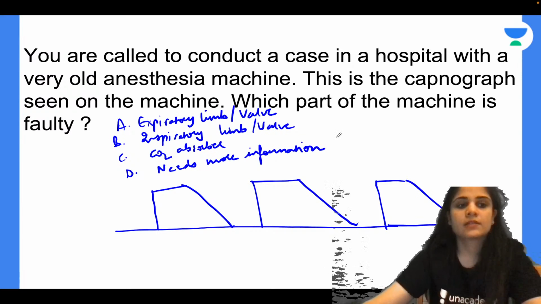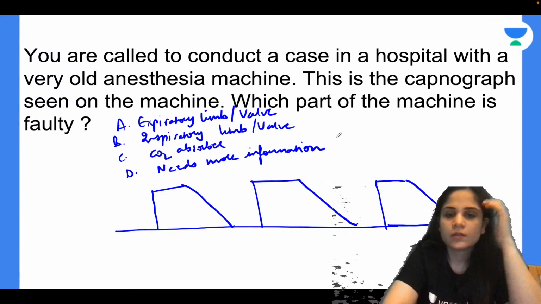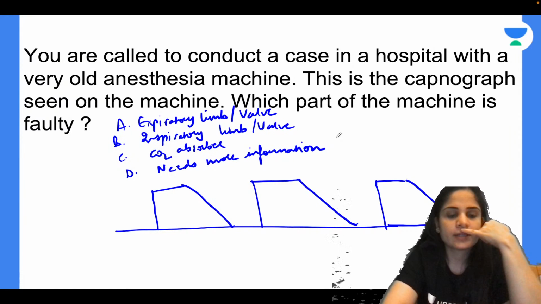Okay, what is your answer? A, B, C or D? What is the part of the machine that is faulty?